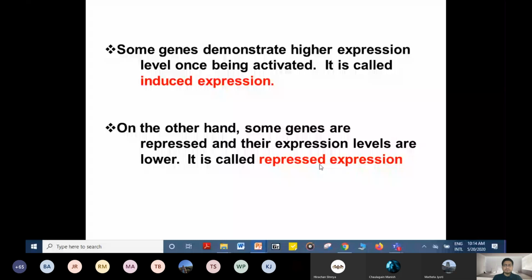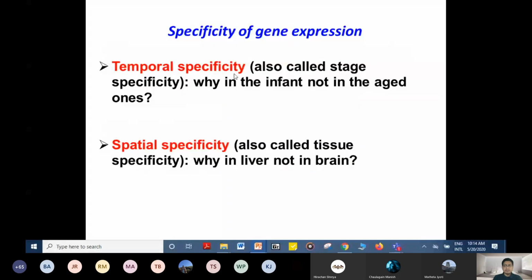Specificity of gene expression. Gene expression can be temporal specificity or spatial specificity. Temporal specificity explains why some genes are active only in the infant and not in the aged ones.